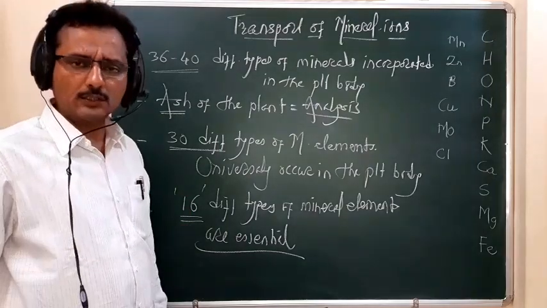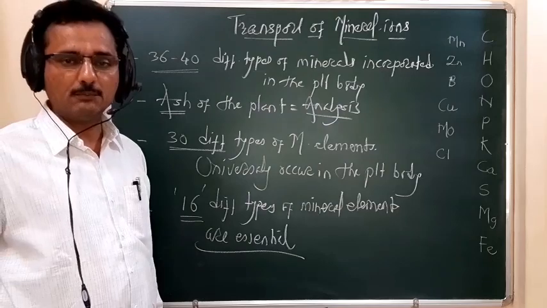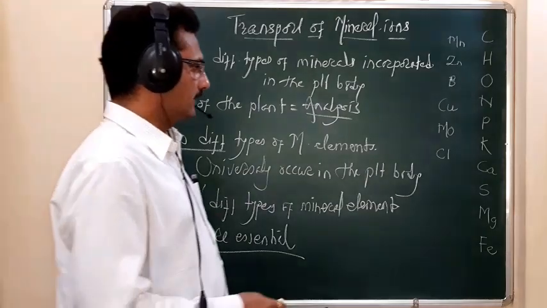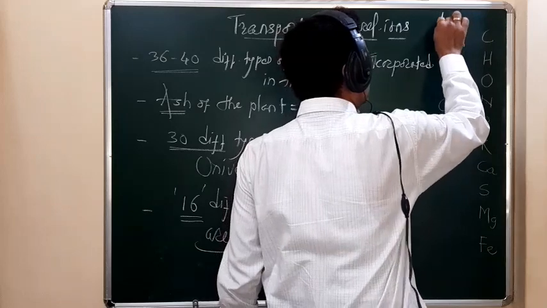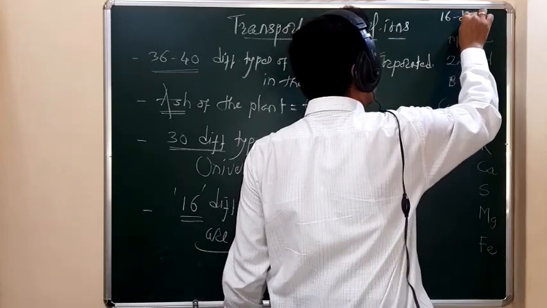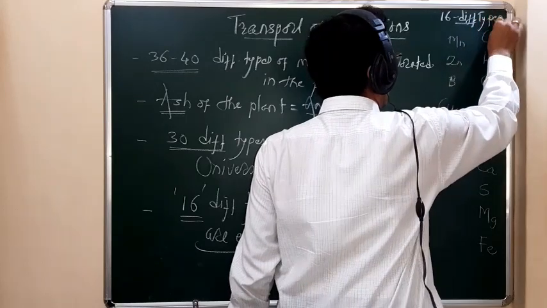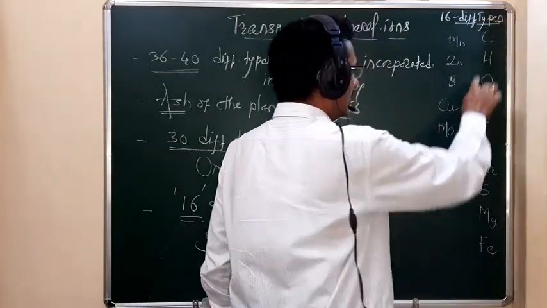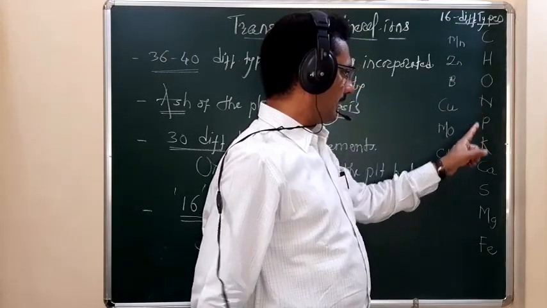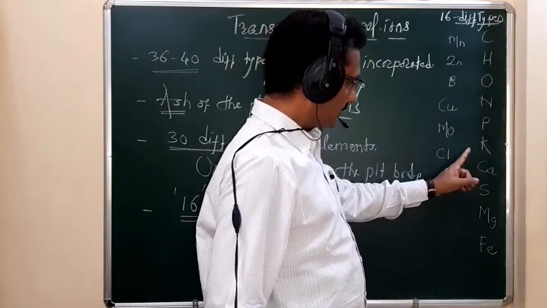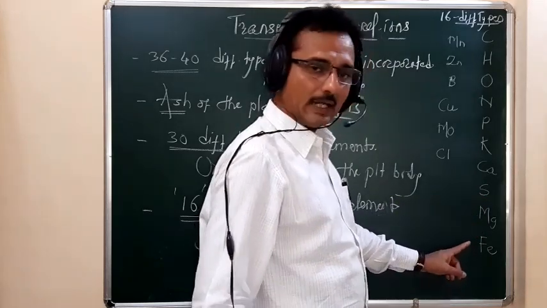Then what are those 16 different types of mineral elements? These are the 16 different types: carbon, hydrogen, oxygen, nitrogen, phosphorus, potassium, calcium, sulfur, magnesium and iron.